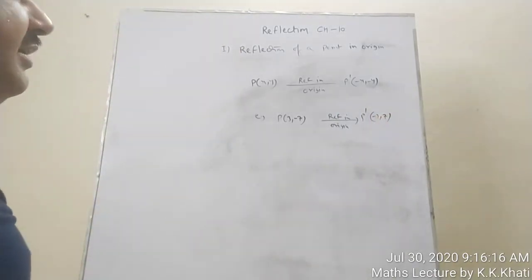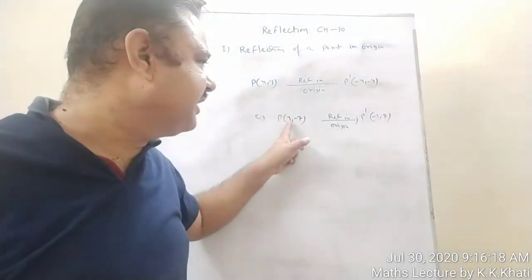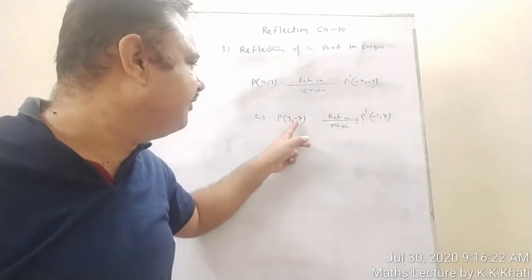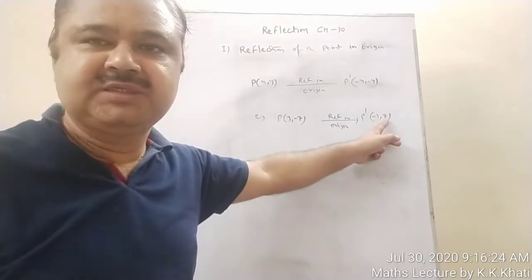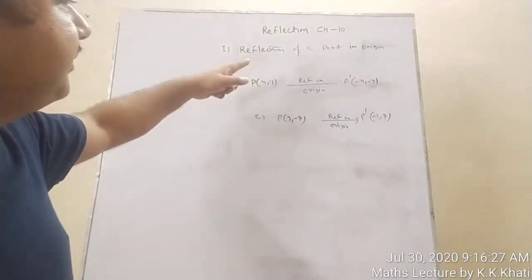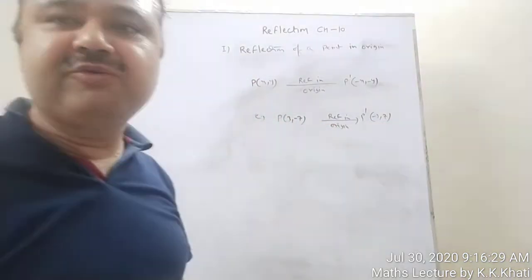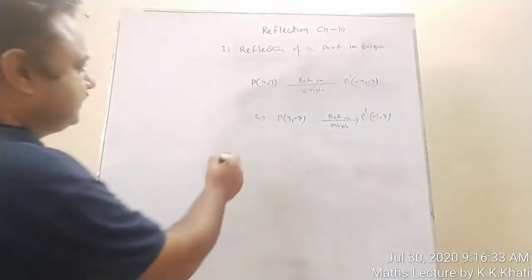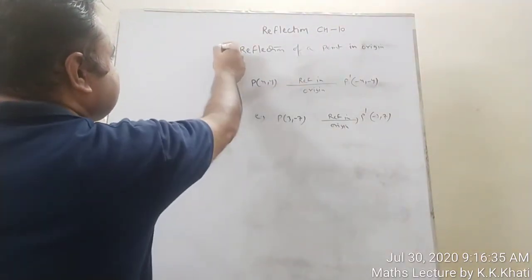Why -3 and 7? Because I have changed the sign of x, it has become -3 from 3, and I have changed the sign of -7, it has become 7. So this is called reflection of a point in the origin. Now we'll see reflection of a point in a line. Reflection of a point, this is the third topic.